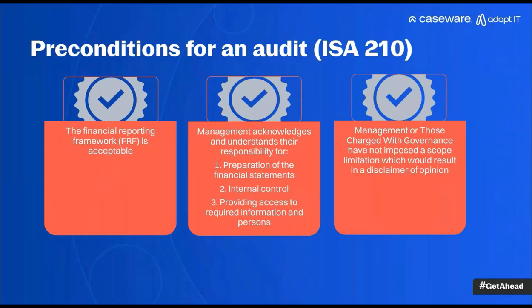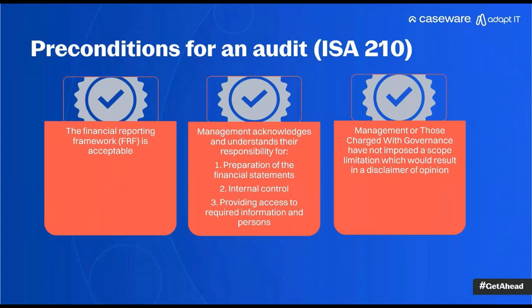They've got the responsibility. So even if they don't do that themselves, they still have the responsibility. For preparing the financials, for ensuring internal control, and specifically around the preparation of the financial statements, and for providing access to the information that we require, and of course the persons as well. If they don't take that responsibility, then we don't have what is necessary before we start the audit. The preconditions for the audit are not present.